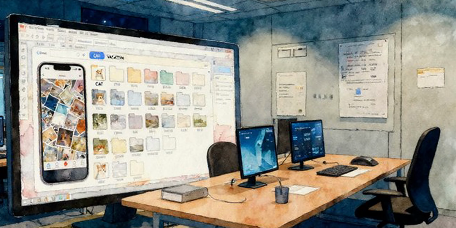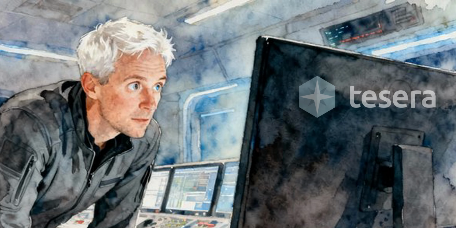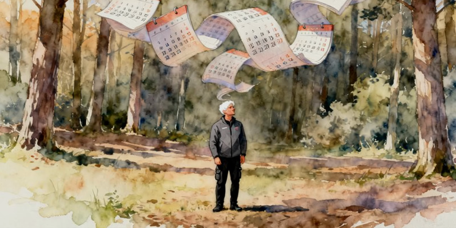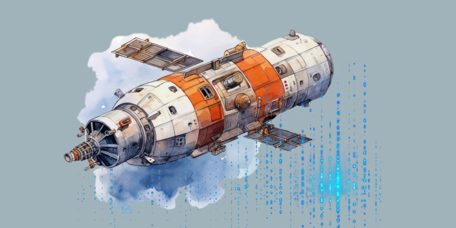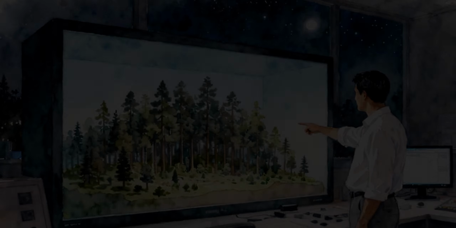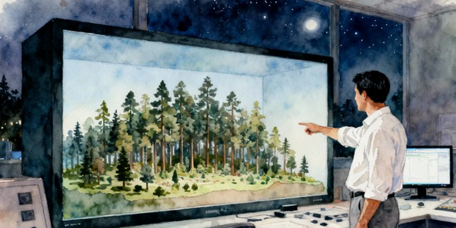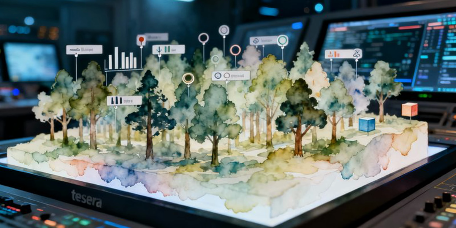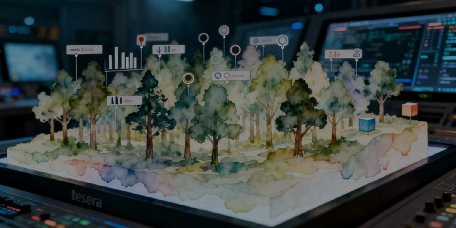Much like the AI tools used by your photo storage platform, which trains AI models to identify all the photos of your cat from the thousands of other photos that you have stored. At Tessera, we use machine learning-based AI to combine data that is measured on the ground with various data and imagery that is collected from an airplane or from orbiting satellites. Then, we develop models of tree characteristics such as location, height, diameter, species, and volume, and many other characteristics too.